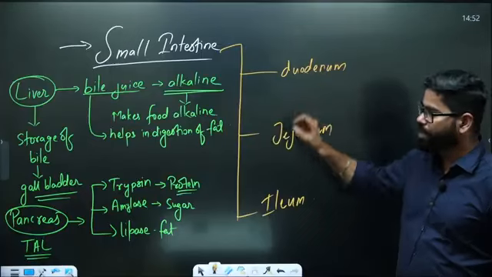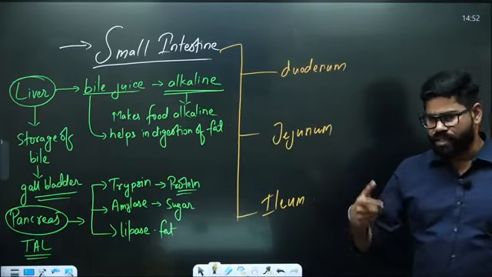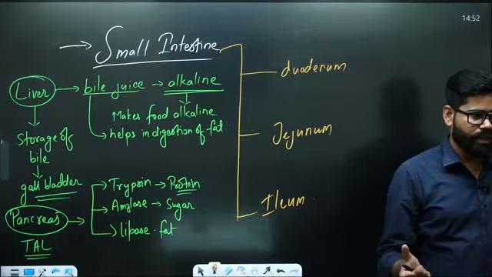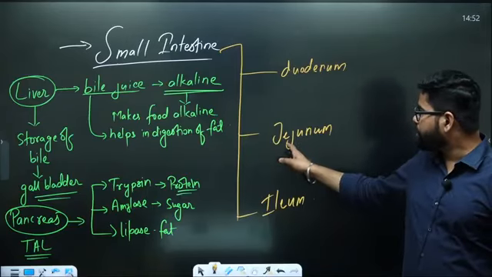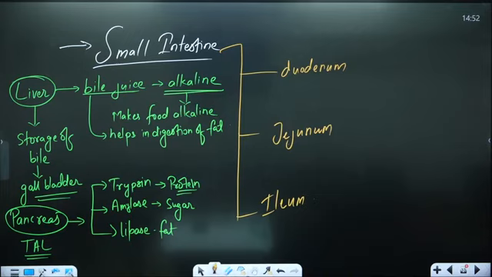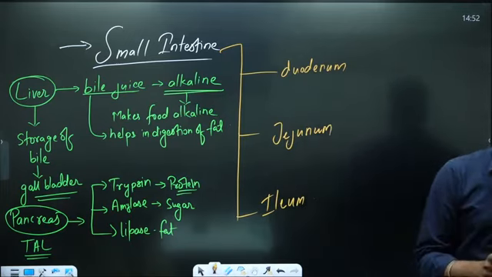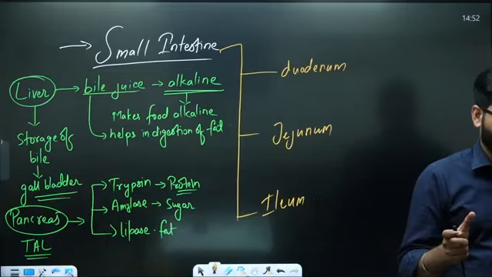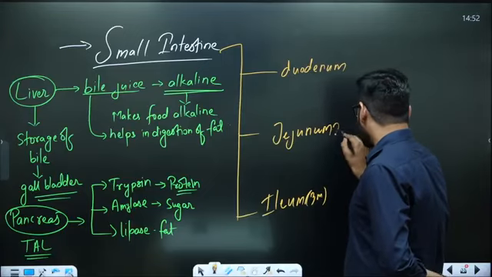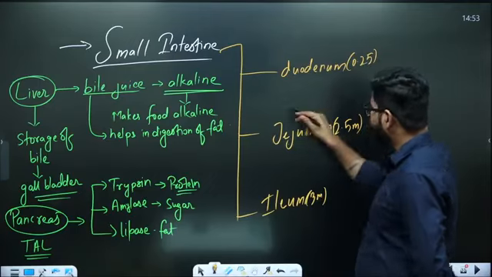This part, duodenum, is the smallest one and the first part. Second part is jejunum, which is considerably longer, and the longest one is the ileum. It goes like 3 meter here, 2.5 meter here, 0.25 meter here. So approximately 6 meter is the length of the small intestine. You don't have to remember that meter, just to give an idea that it is approximately 3 meter, this is 2.5 meter, and this is 0.25 meter. So there are three parts.